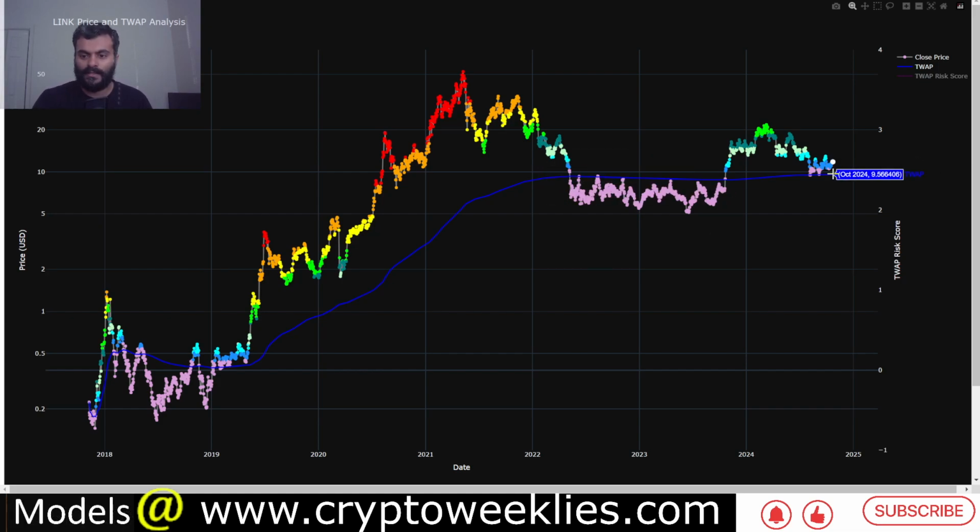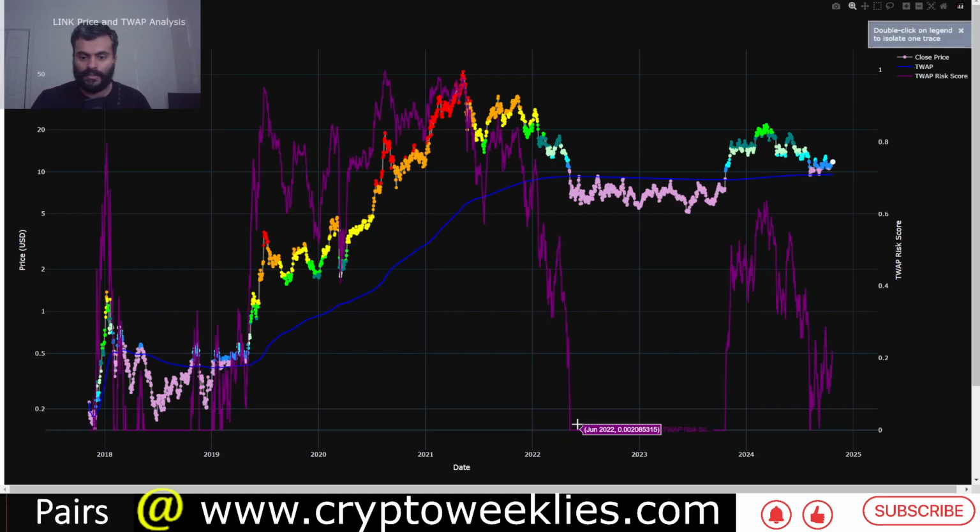The key idea is that the line in the sand is this blue line, which is the time weighted average price for Link. Whenever Link is below this time weighted average price, that is typically the accumulation phase for Link. Typically below $9.26 during the course of between May 2022 till October 2023. You can see that was essentially a zero risk environment.